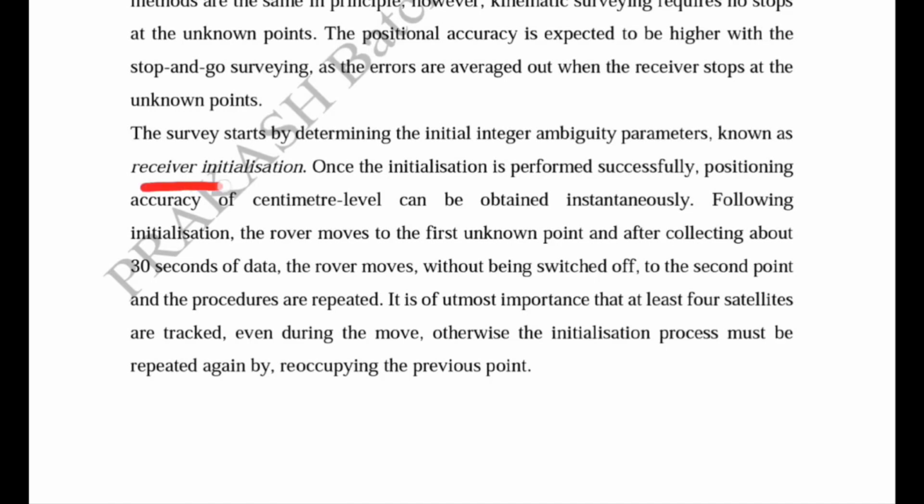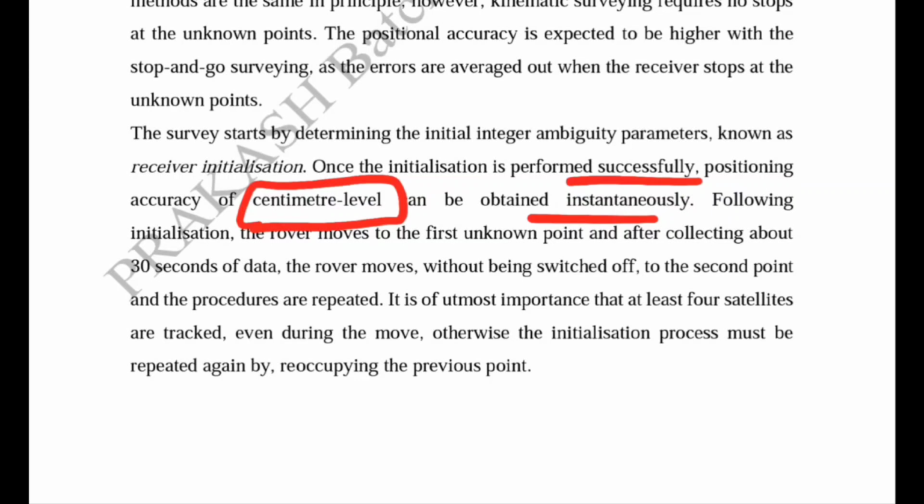So it is also an important line that receiver initialization is also necessary for the stop and go process. Once the initialization has been performed successfully, positioning accuracy at the centimeter level can be obtained from the stop and go surveying technique.